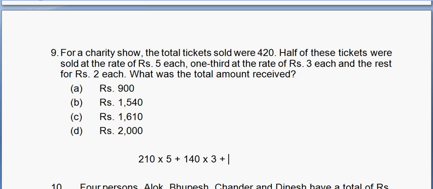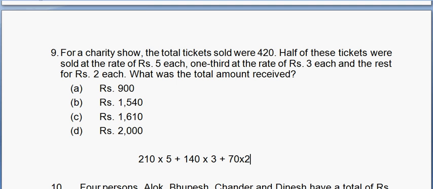How many are left? You can just add and subtract. So 420 minus 210 is 210. 210 minus 140 is 70. So 70 were sold at 2, right?